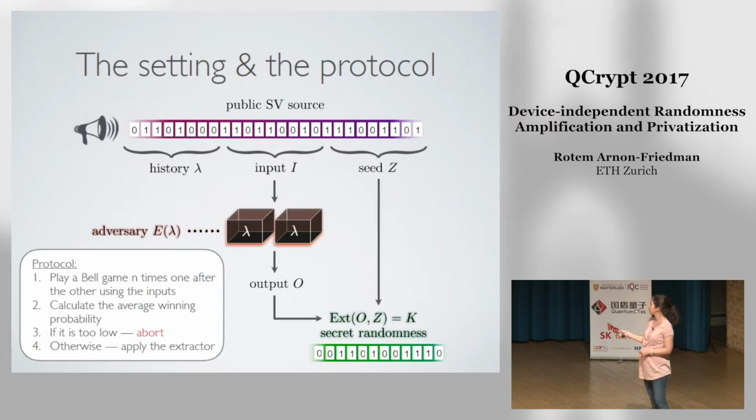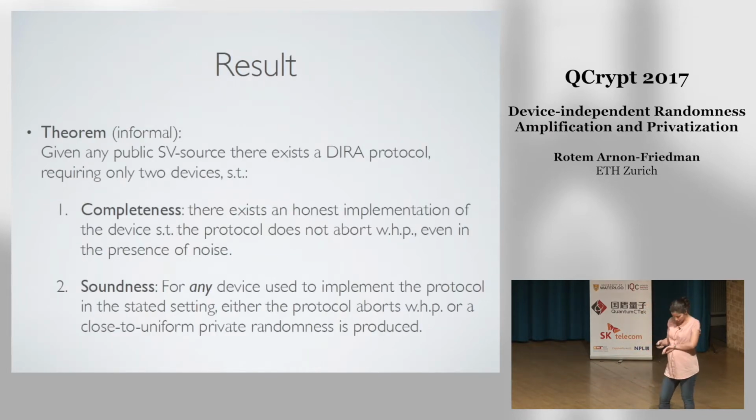And then Alice will apply a special type of extractor to both the outputs here and the seed. Okay, so this is just a classical function which is applied to O and Z, and this will create for us our final secret randomness. Okay, the green string. And the most important thing here is that indeed we have this chronological order. Okay, so we first have the history, then we prepare the devices, then we use the inputs and the seed and so on. Good.